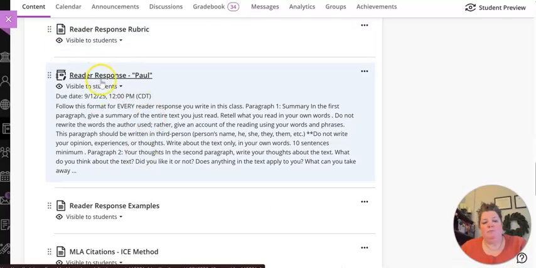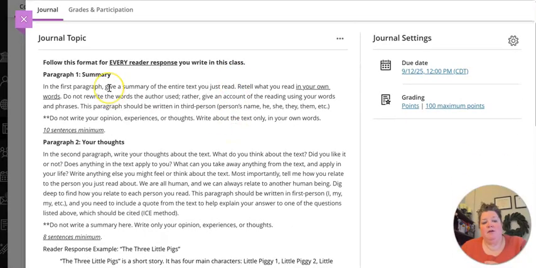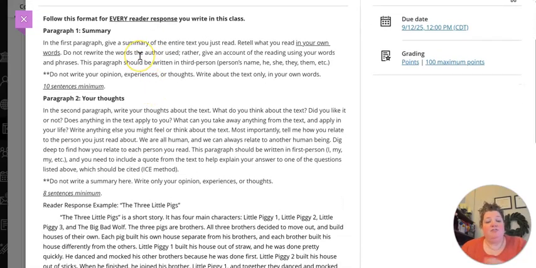Remember I told you the reader response is a little different this week. So if we look at this reader response, paragraph 1 is a summary. Remember, do not label your paragraphs. You're just going to write 2 paragraphs, kind of like a 2-paragraph essay. The first paragraph is a summary. Basically, you're retelling me the story in your own words. Do not use the words from the book. That is plagiarizing, okay? You retell the story in your own words.